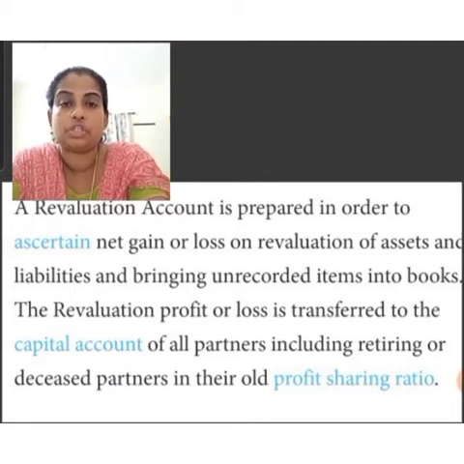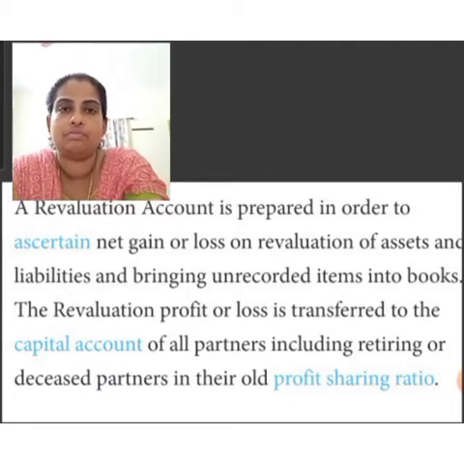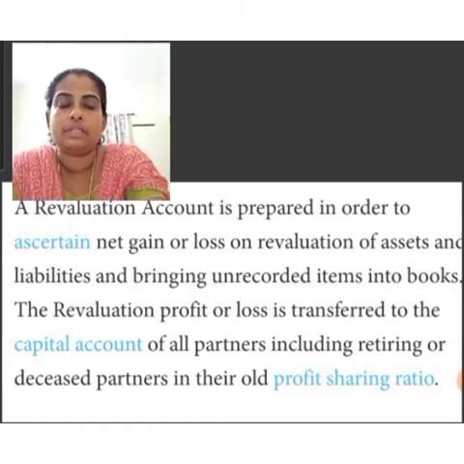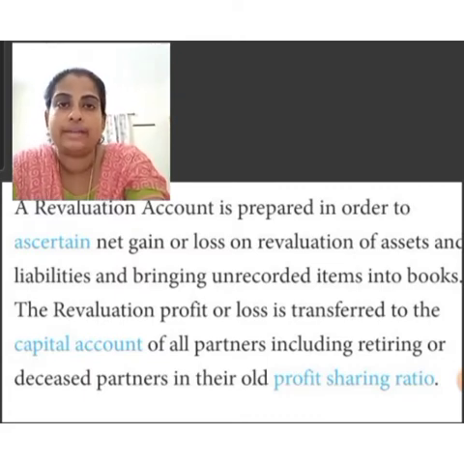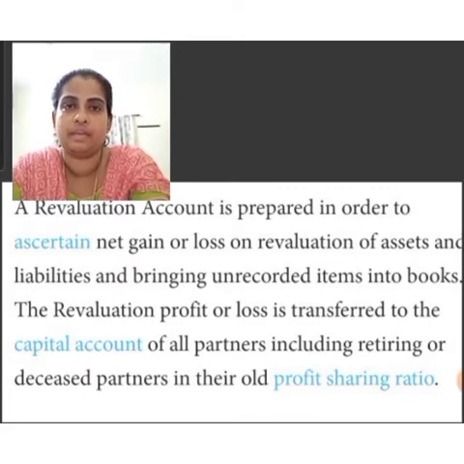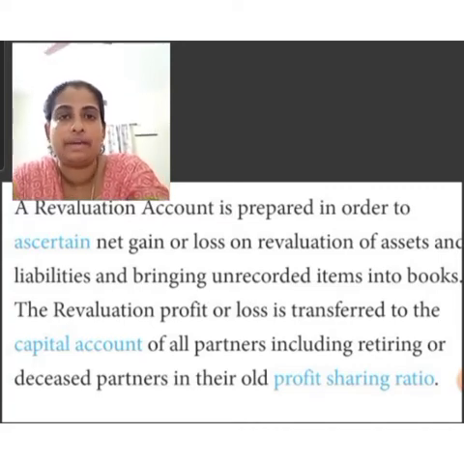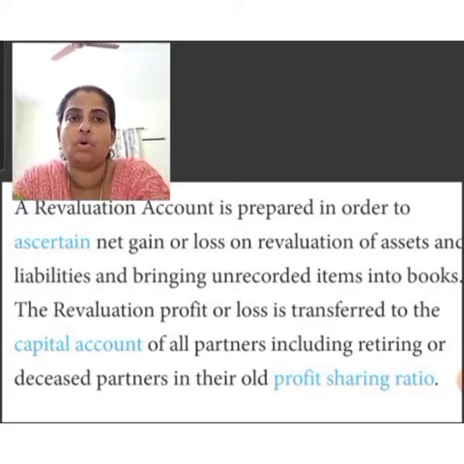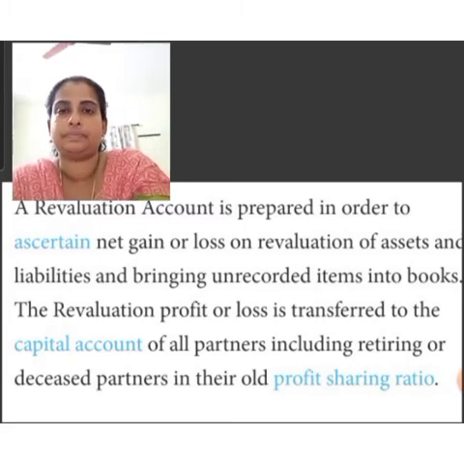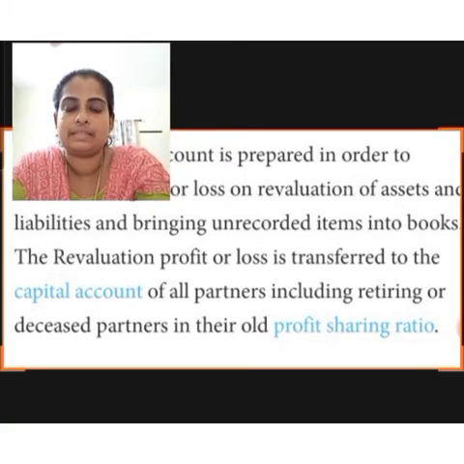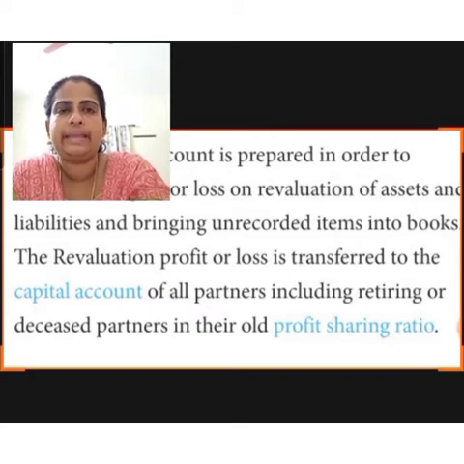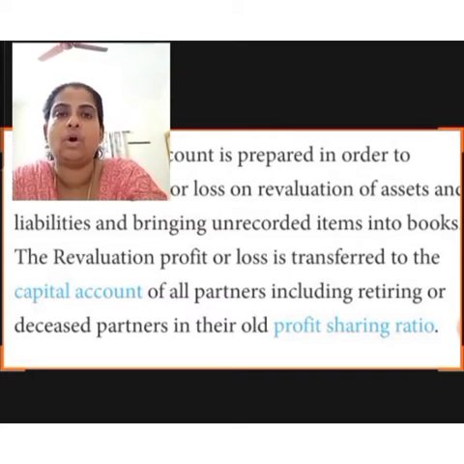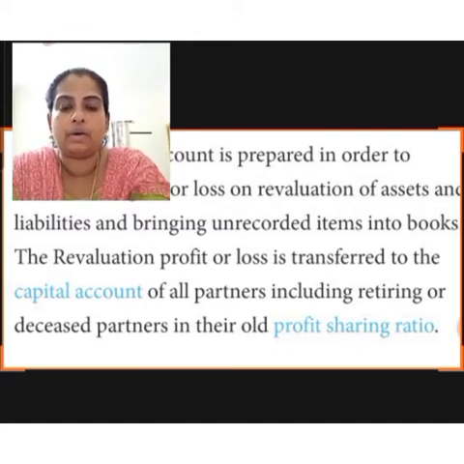Revaluation is the valuation of assets and liabilities at the time of admission or retirement of partner or on the occasion of reorganization of the partnership firm. In case of admission, revaluation is made in the presence of old as well as new partners. The book value of the assets and liabilities represented by old balance sheet are matched with the present value, and any decrease or increase in the value of assets and liabilities are accounted for.